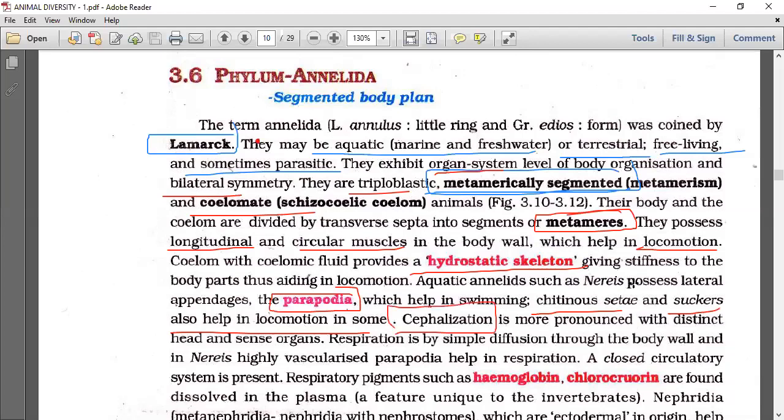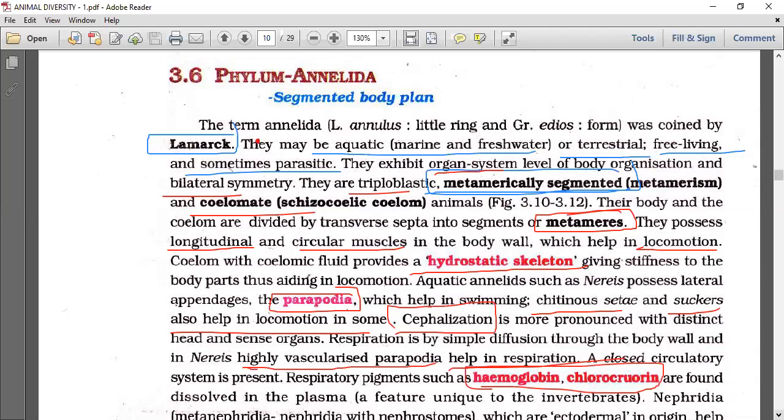Cephalization is more pronounced with distinct head and sense organs. That is applicable for Polychaeta, Nereis. Respiration is by simple diffusion through the body wall in Nereis, and highly vascularized parapodia help in respiration, as I showed you now. A closed circulatory system is present, blood vessels and capillaries are present, and the respiratory pigments are hemoglobin and chlorocruorin.